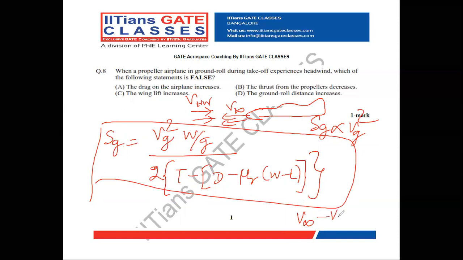The ground velocity now got reduced because of the headwind, because it is opposite to the direction of flight. So ground speed got reduced, and since ground roll distance is directly proportional to ground velocity, Vg decreases due to headwind, thereby Sg decreases.